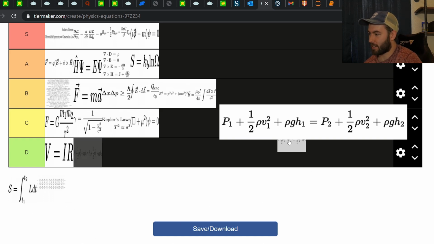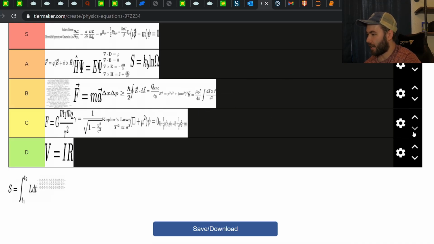There's prettier ways of writing this kind of thing. It's fine. I'll put it in C tier. So this is for like a fluid and stuff. And then last, so I still don't know what this one is. I'll have to take a minute to think about what could be missing.